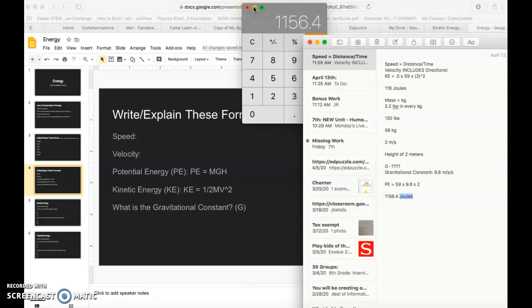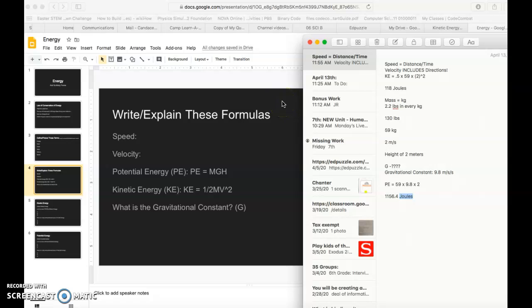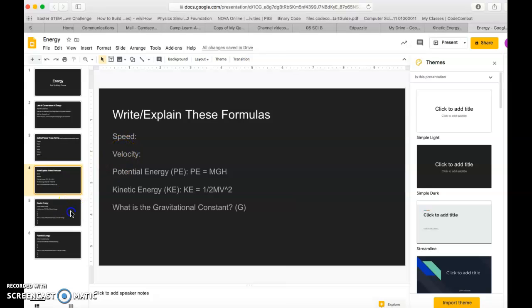So potential energy is that stored energy we know, and that's talking about the energy that is potentially going to happen. And that can be gravitational potential energy, right? Where something is falling from something else. It can be elastic potential energy that comes from like the pulling of a bow and arrow. It can be chemical potential energy like you saw in that Flipgrid Friday episode of the Alka-Seltzer had stored chemical potential energy. So there are many different types of potential energy and they can transfer into that moving kinetic energy. And this is just one way to calculate it. So the potential energy that we are calculating here is gravitational potential energy. So we have to understand speed and velocity in our units that we use and understand that gravitational constant.